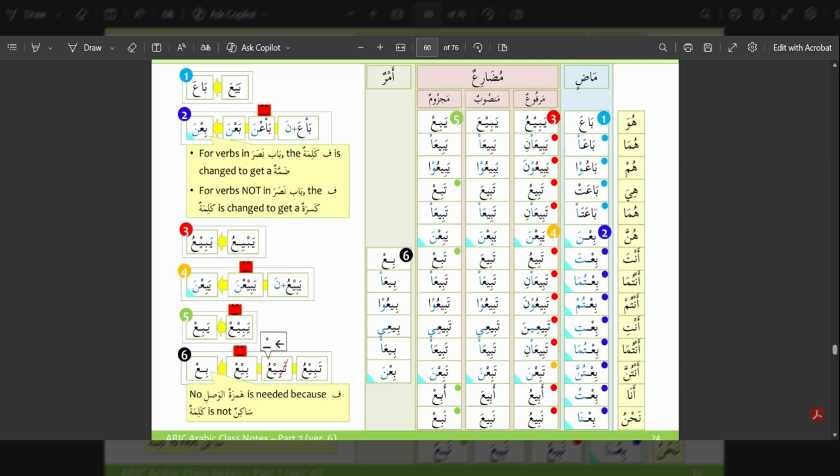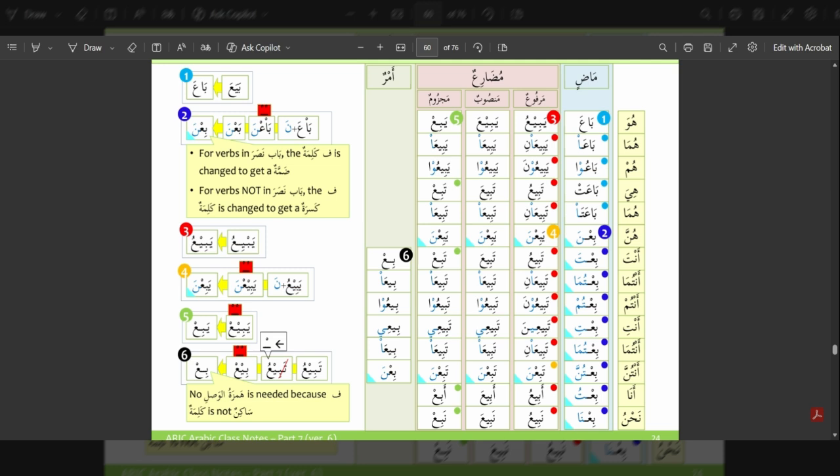Then we have in the mansub form, it goes as yabi'a, yabi'a, yabi'u, tabi'a, tabi'a, yabi'na, tabi'a, tabi'a, tabi'u, tabi'i, tabi'a, tabi'na, abi'a, nabi'a. Then in the majzum form, which is the jasif case, where the last letter gets a sukun and is preceded by either a lam or a ma, it goes as yabi.